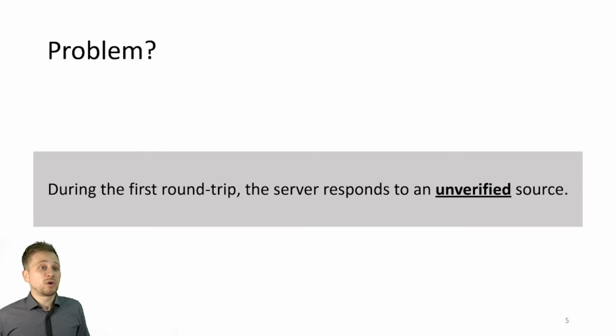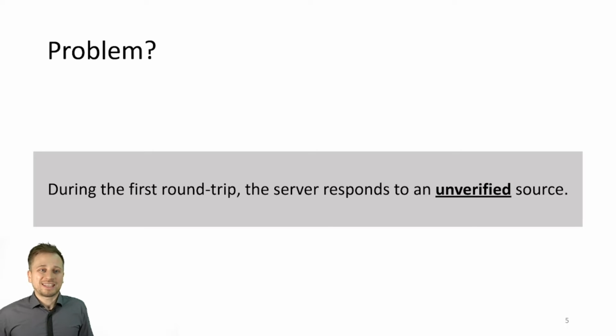Alright, so what's the problem here? Well, during the first round-trip time, the server responds to an unverified source. This means that the server responds to a potentially spoofed client IP address. This makes 2 different attack types possible. First, reflective amplification attacks, which are currently unlikely because QUIC's amplification factor is very limited, especially if you compare QUIC to other UDP-based protocols such as DNS or NTP.